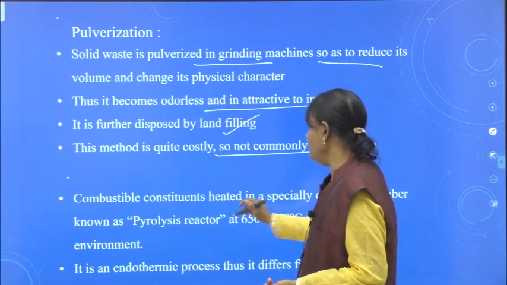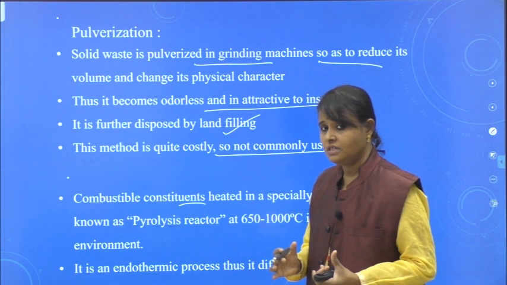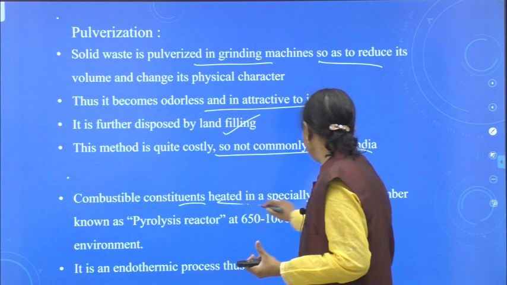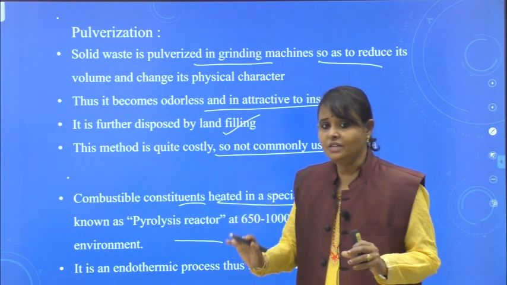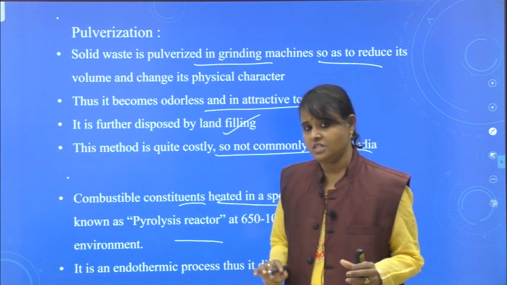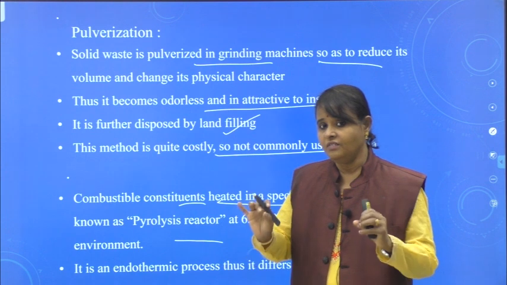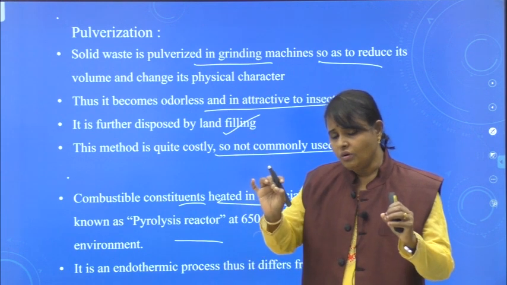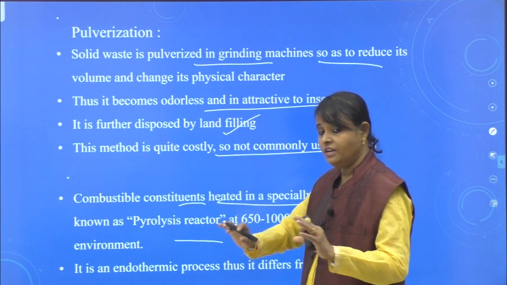See here what they will do: whatever combustible constituents are present, they are heated in a specially designed chamber known as a pyrolysis reactor. So it is different from incineration. The wastes are treated at very low oxygen content in pyrolysis. Please remember it is different from incineration.